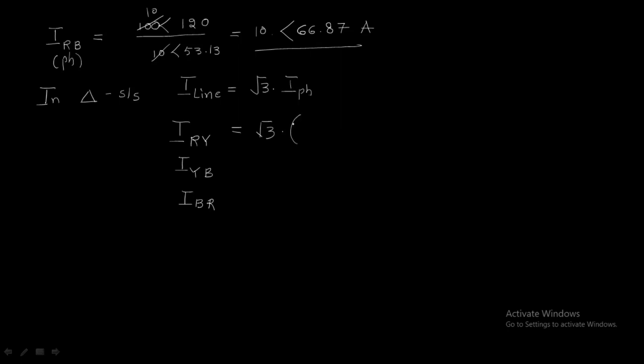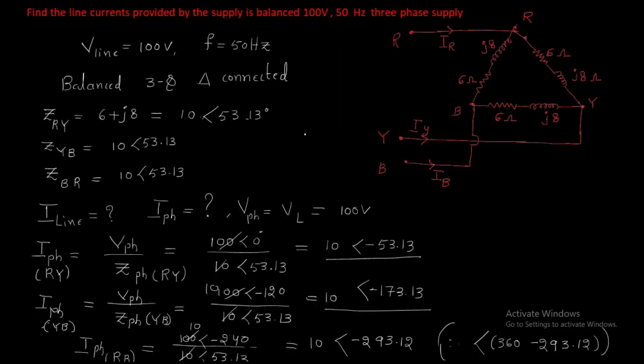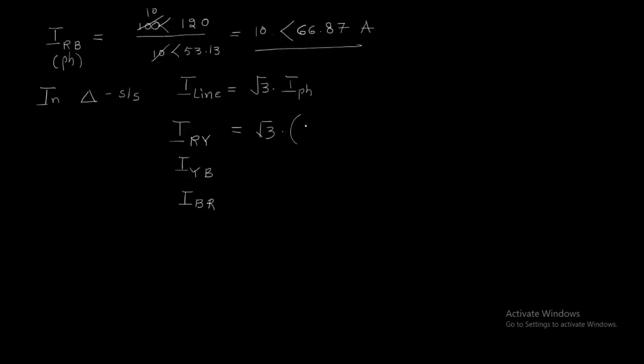Phase current equals 10 at an angle of minus 53.13. So we will get 17.32 amperes at an angle of minus 53.13.